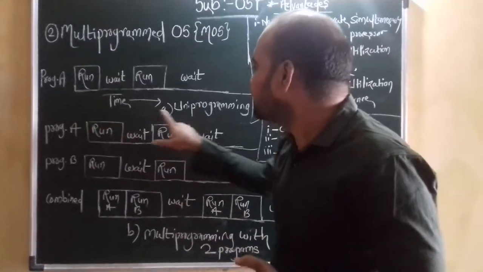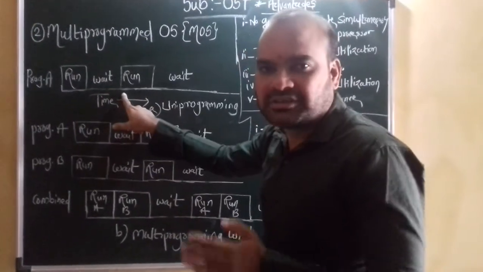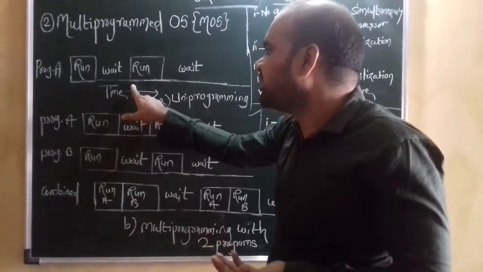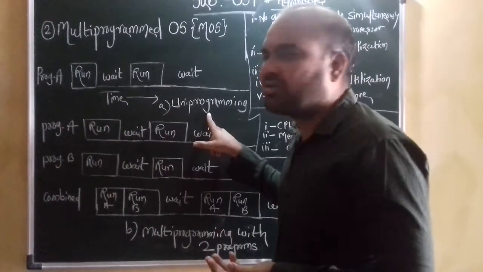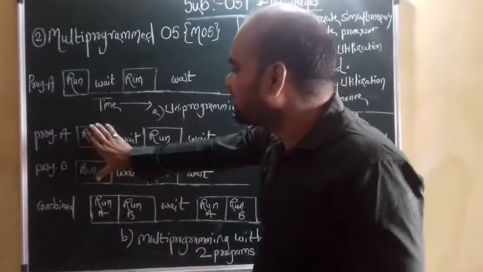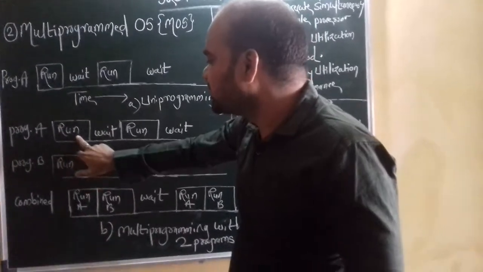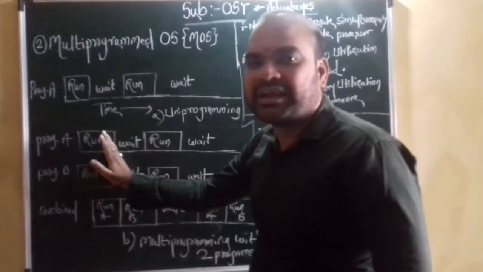Here I have provided only a single program, which is exactly uniprogramming. Now suppose a number of programs happen. I have provided a first program and a second program running at a time in the memory.